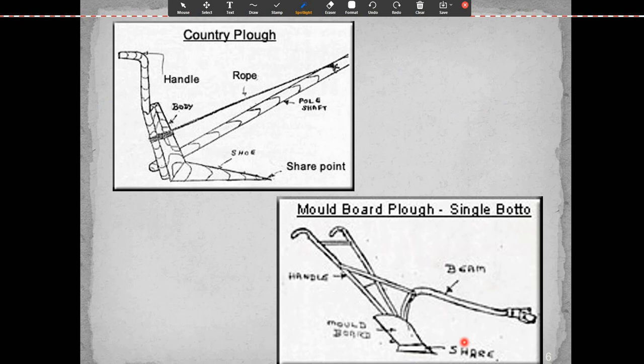So you can see here the country plow. It has its yoke. You can see here this is the share point, which penetrates into the soil. This is called the shoe. This part is called the body. This is the handle. It is a bullock drawn country plow. This is a moldboard plow, single bottom. It is also bullock drawn. This is the handle. This part is called the moldboard. This part is called the share, and this part is called the beam.